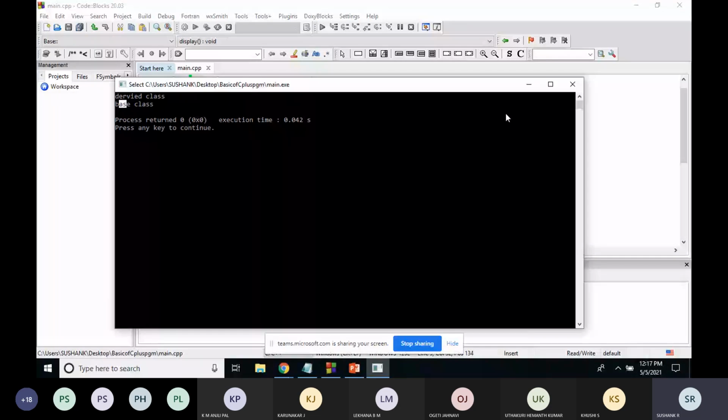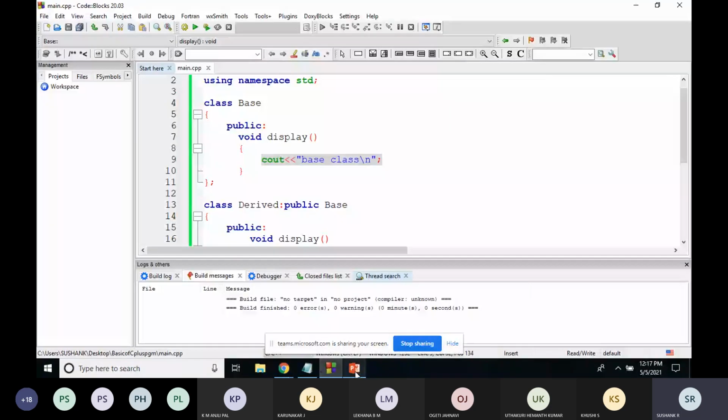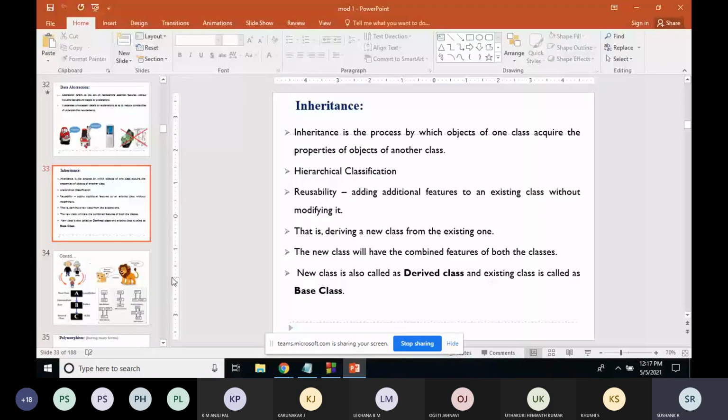So why did I give you this example? You can see this hybrid inheritance.